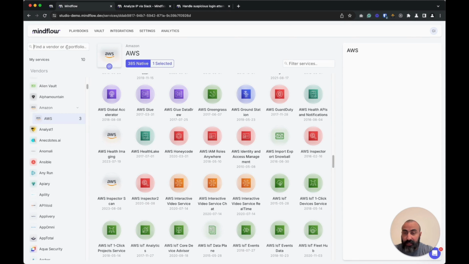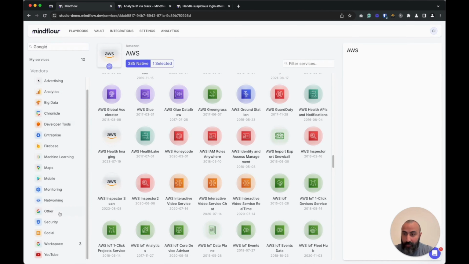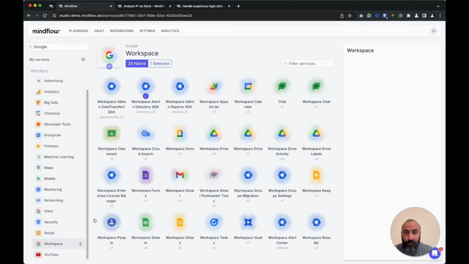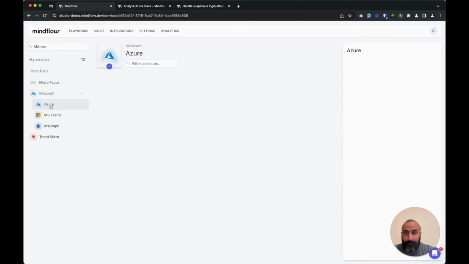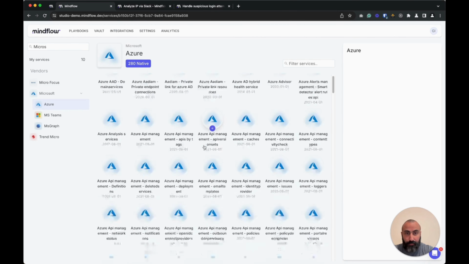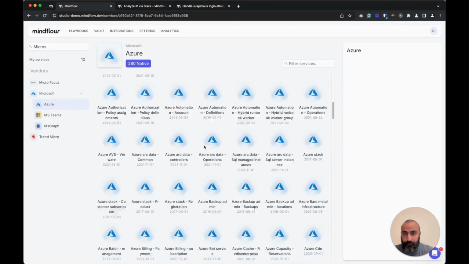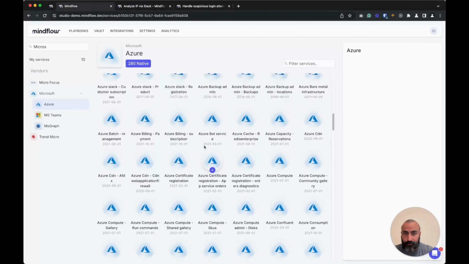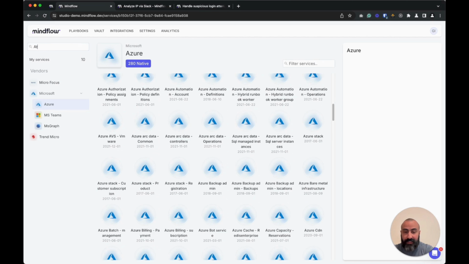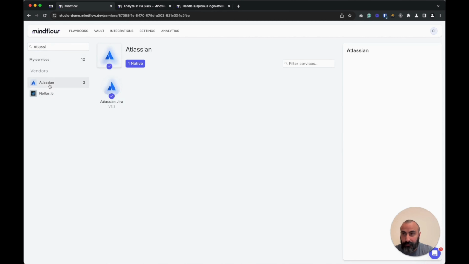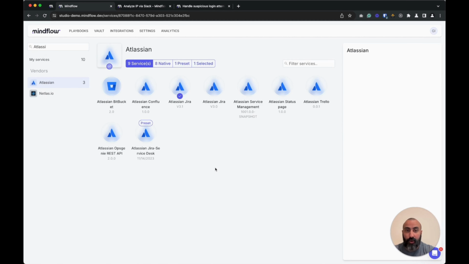And we currently onboard quite big players like AWS, for example, like Google. If we want to have workspace management, Google Workspace Management, we also have Microsoft, if we would like to have an Azure environment and cloud to orchestrate. We also have the Atlassian suite that is providing Jira, Confluence, and Bitbucket, for example.